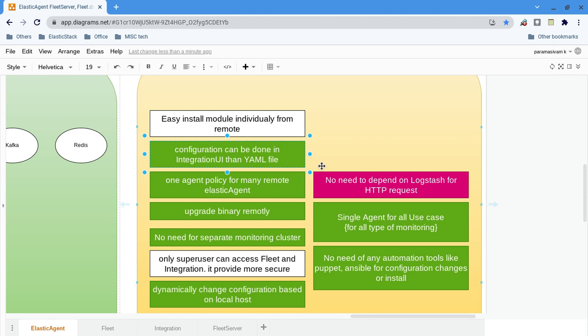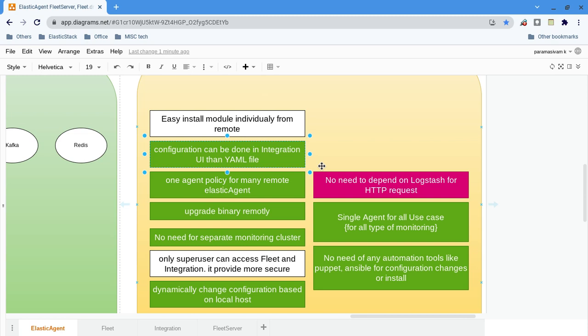Integration UI. Then YAML file. What is in the YAML file, we have to add one after another, right? Of course, if we do any changes we have to restart. Okay, awesome. From the module perspective, it will reload automatically, let it be Filebeat or Metricbeat or Heartbeat. If you are modifying something in the module.d folder, it will pick up automatically.